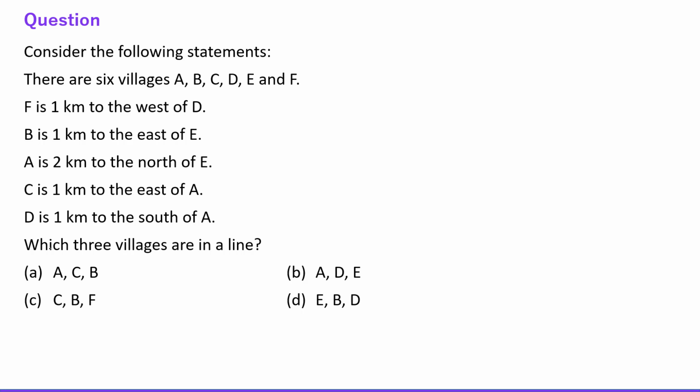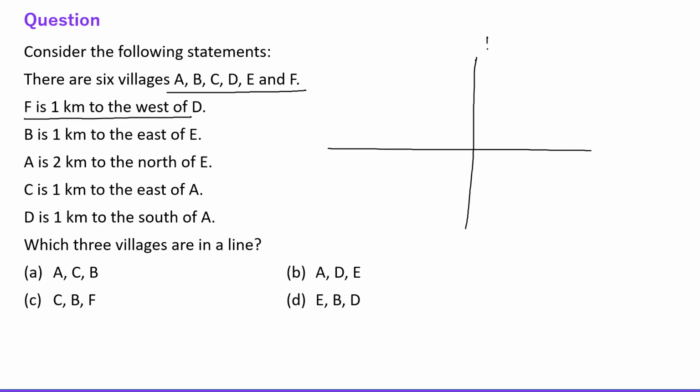Next question is, there are 6 villages A, B, C, D, E, F. F is 1 kilometer west of D. So this question is based on direction sense. So this is north, this is south, this is east, and this is west. Just for the point of reference, assume that this is A, and make all the equations with respect to A. The second last statement says C is 1 kilometer to the east of A.